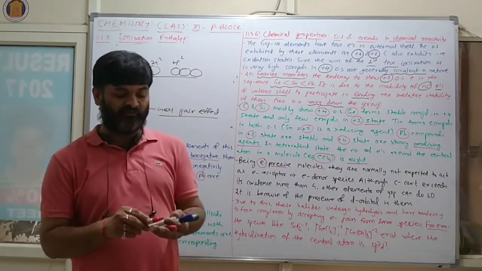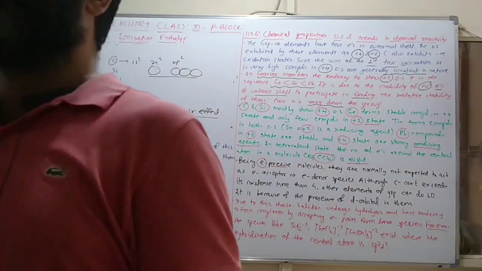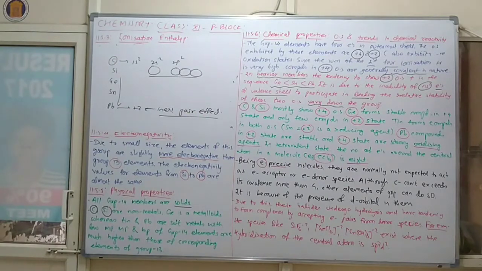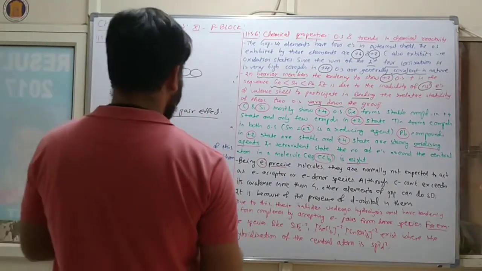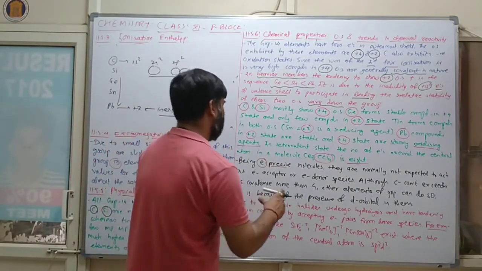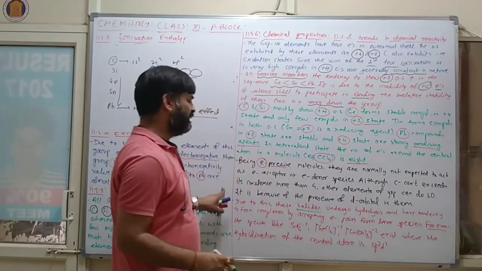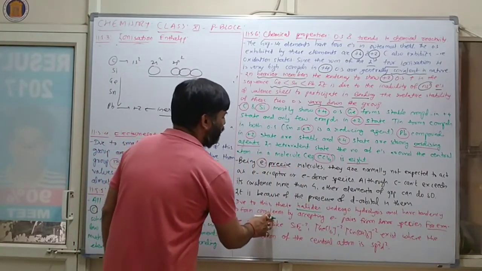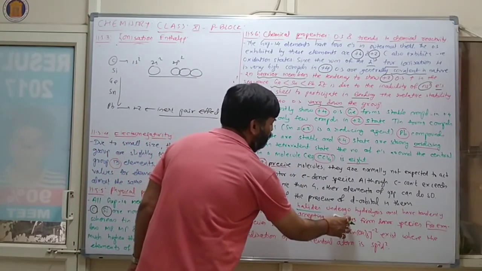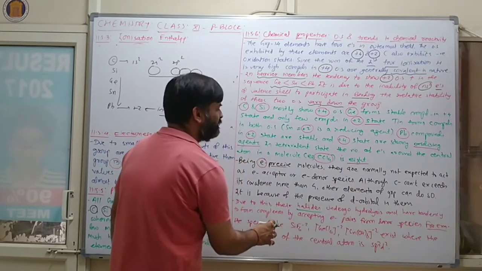So why in the case of carbon can this type of variation not be seen? Due to the presence of d orbitals in the others. Correct or not? Now their halides undergo hydrolysis and have a tendency to form complexes by accepting electron pairs from donor species.